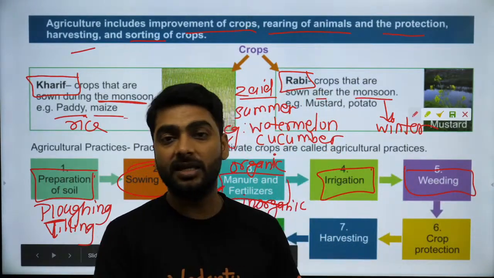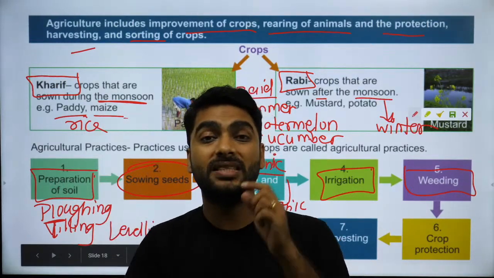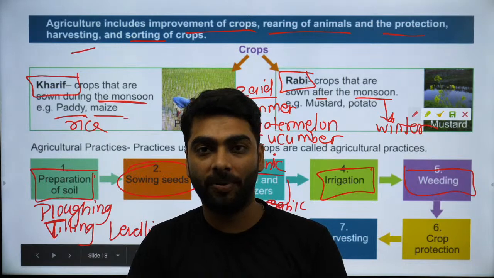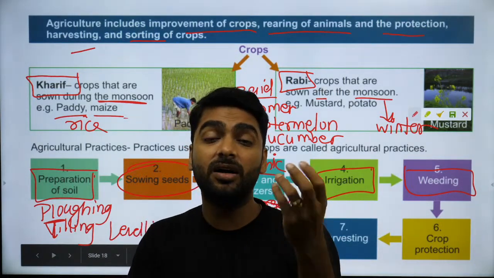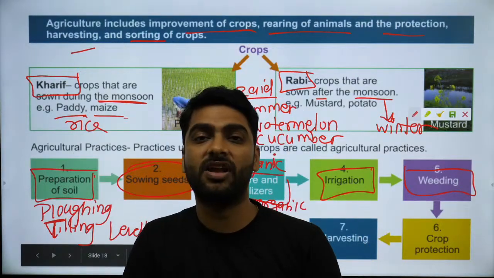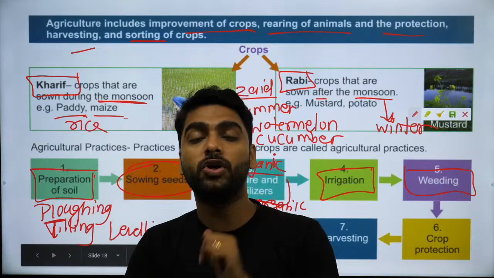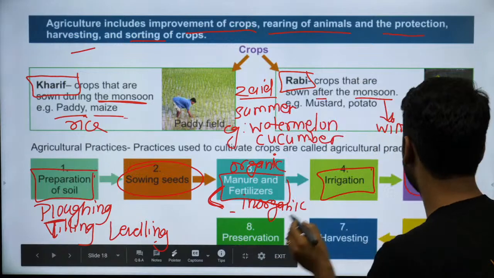Weeding. Weeding is removal of unwanted plants. Why should you weed? Because these will compete with your crop. When should you weed? You should do weeding before they reach the flowering stage. What you can do? You can use a weedicide, 2,4-D. What is the name of the weedicide?